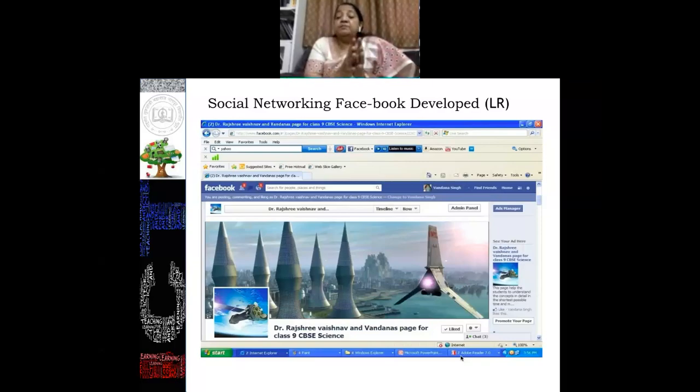And when they accessed this Facebook page, we made two types of groups. Those students who do not have a Facebook account were taught through the traditional method. The group of students who have a Facebook account were taught through the traditional method with the Facebook page also. So of course, the result of using Facebook with the traditional method works much better as compared to only the traditional method.